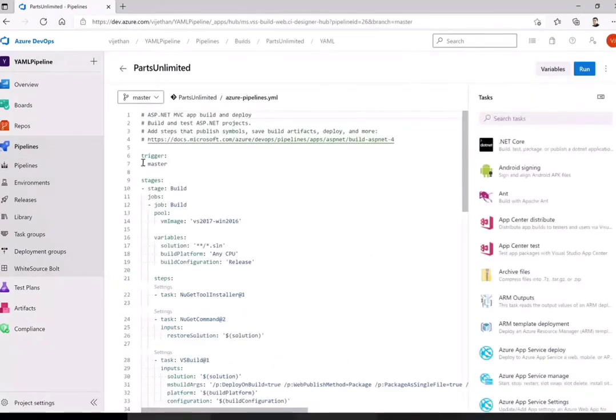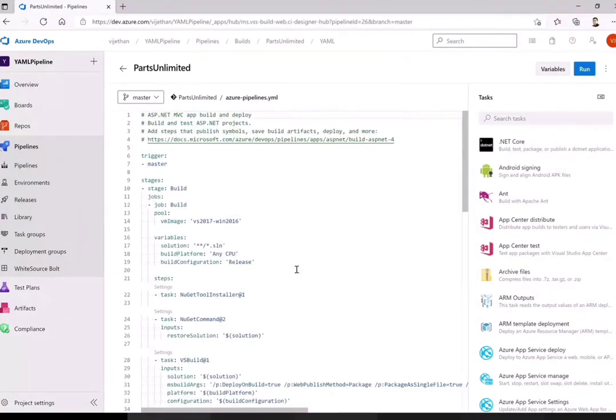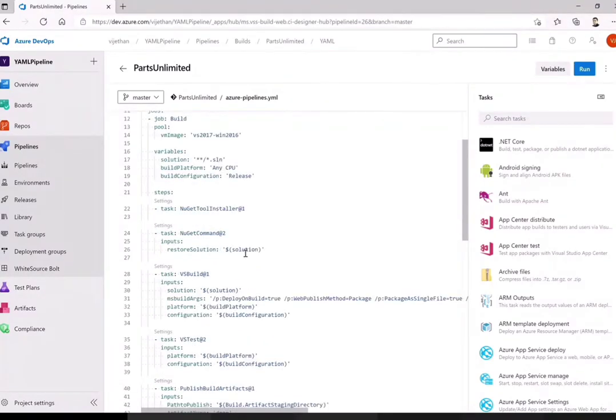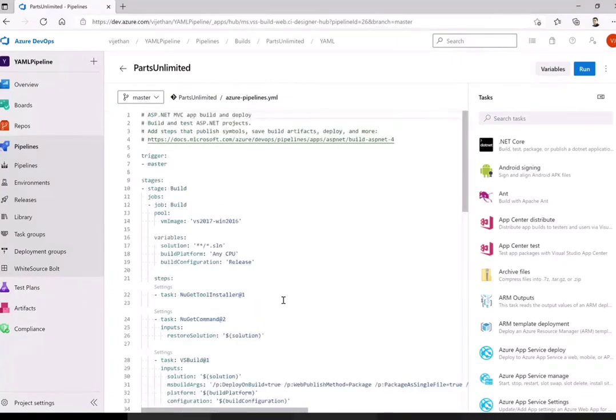So here again it is the same thing, but you don't have any UI as such. Everything is coming from the code. Now in this case also, if you are on Azure DevOps, you still have UI to a limited extent. I will show you where.